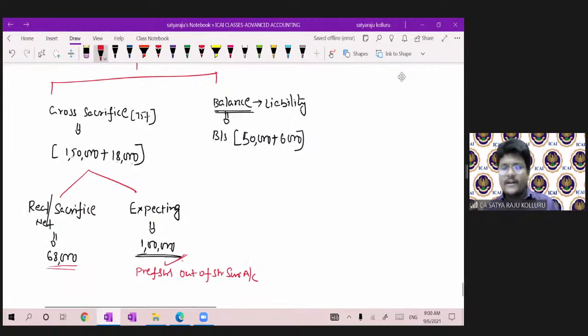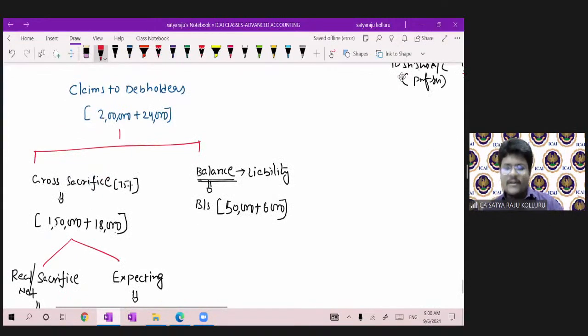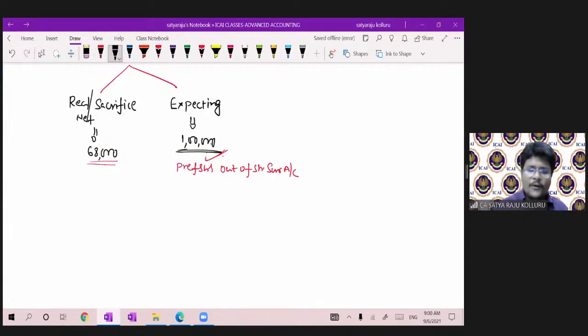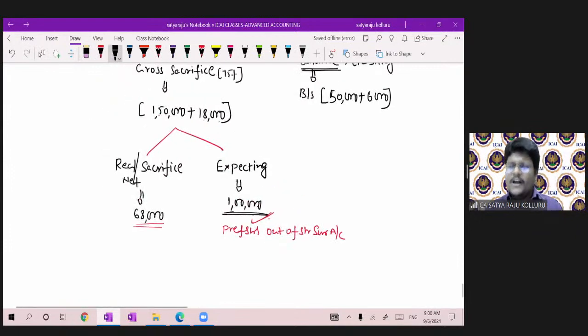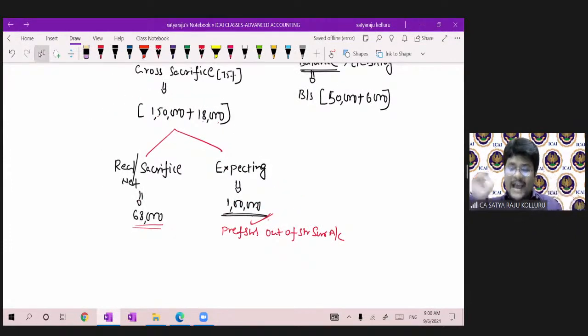In share surrender, preference shares of 1 lakh are there now, and they are expecting the same 1 lakh worth of preference shares. So now, what is the journal entry? Please concentrate, all of you. It is very easy, no worries. First and foremost, how much worth of share surrender account are you utilizing? 1 lakh, sir. Now pass the journal entry for that first. Share surrender account debit.